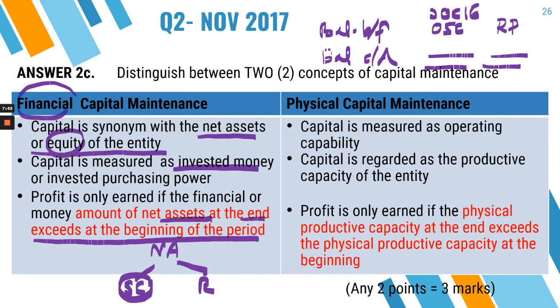If that is more by the end of the year, let's say the beginning of the year is 10 million. At the end of the year, the share capital now rises to become 12 million, right? Same goes to the profit. Beginning of the year, maybe 2 million. At the end of the year, becomes 3 million.